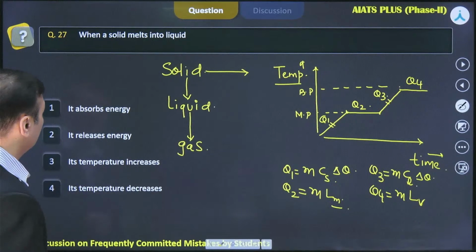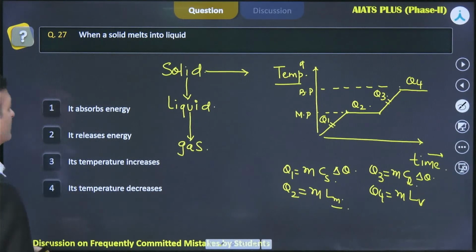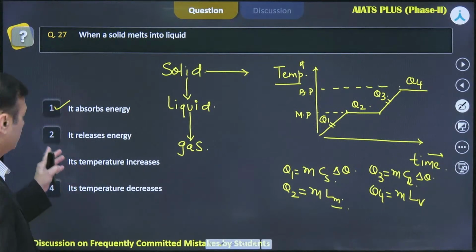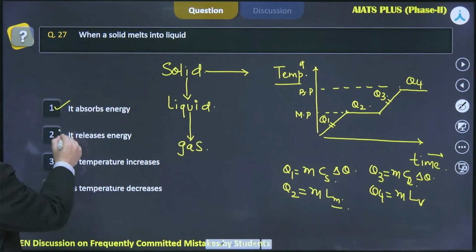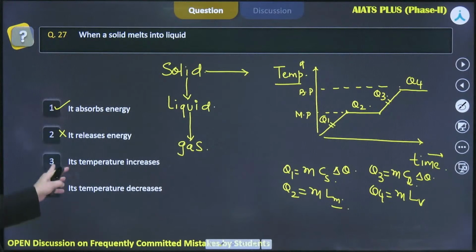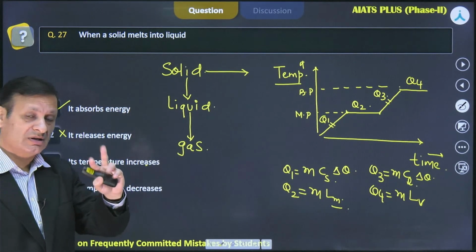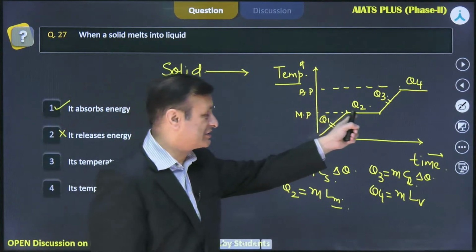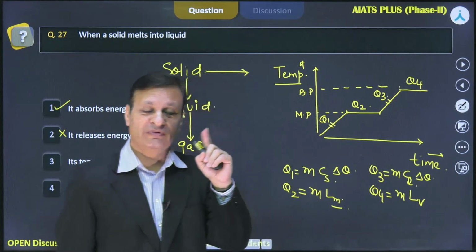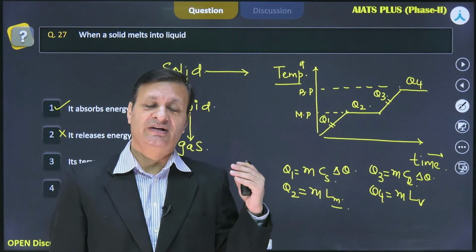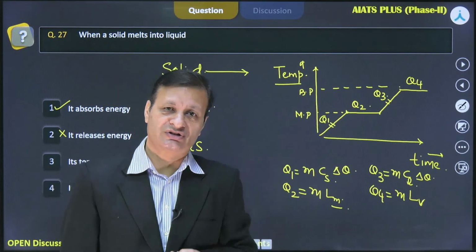So now let's come to the question. When a solid melts, does it absorb energy? Definitely yes. Let's check. It releases energy? No. Its temperature increases? No, we have just stated its temperature remains constant, because here we are talking about the phase transition, latent heat.